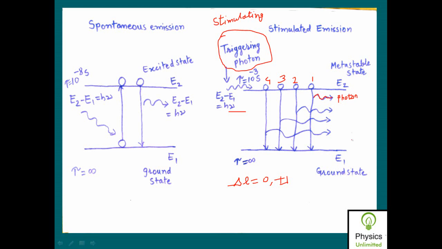What is the energy of each photon which is emitted during this transition? h nu. What is h nu? What is the amount of energy? Just compare here. How much energy will it be? If this atom with energy E2 is jumping from E2 to E1, what is the amount of energy? E2 minus E1.